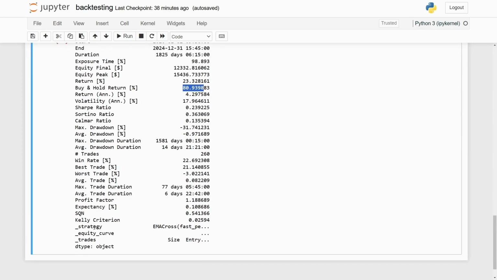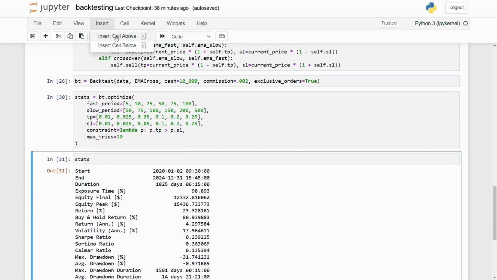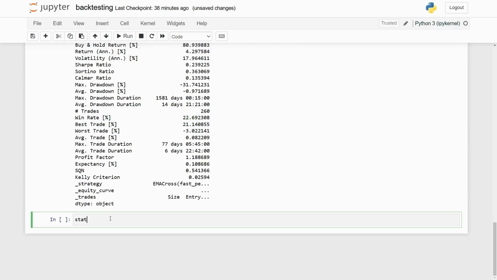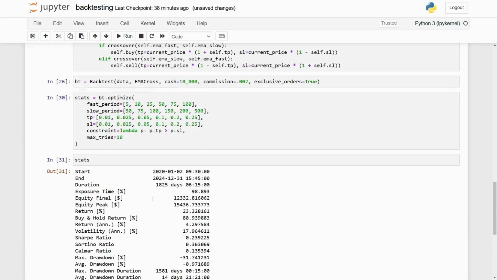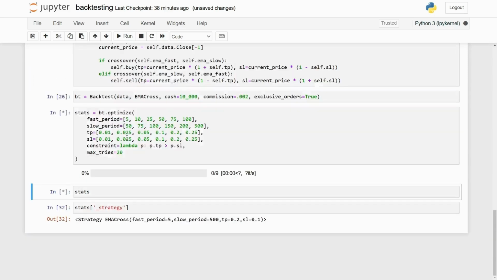Now let's have a look to see what the strategy was, what parameters actually gave the best return. So let's have a look at our stats, then strategy. So this is a fast period EMA of 5 and a slow period EMA of 50, a take profit of 20% and a stop loss of 10%. Now we could set the max tries to 20 and we can see if that improves at all.